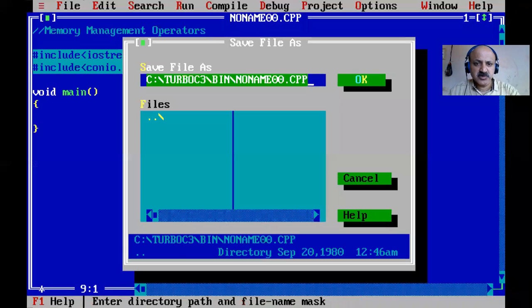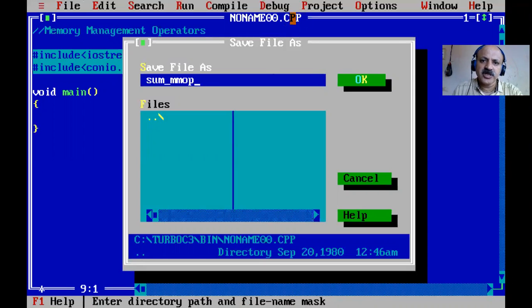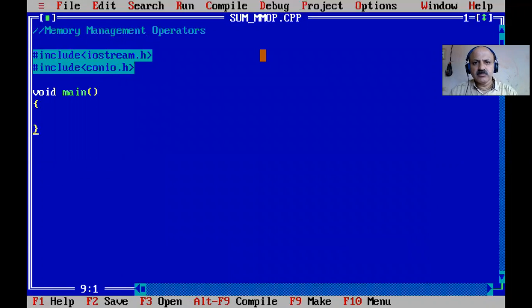So first save this file. We can use, two integer sum. So sum underscore memory management operator. So we can say memory mmop. So there is mmop for short, and not C, because if we give a C extension, but that is a C++, so it automatically gives the C++ extension to that file. So some memory management operator OP.